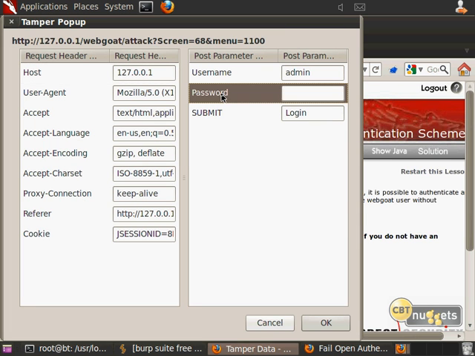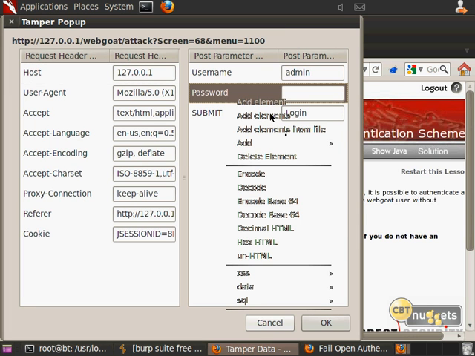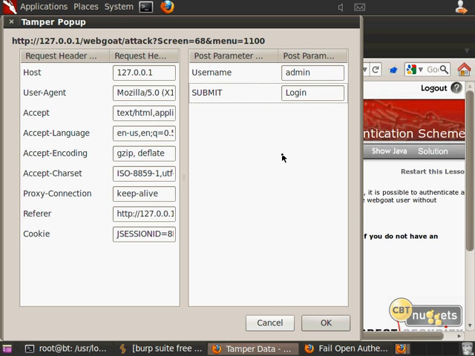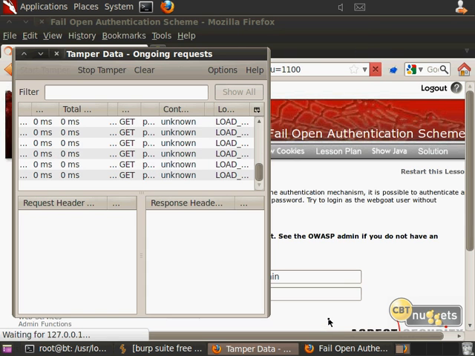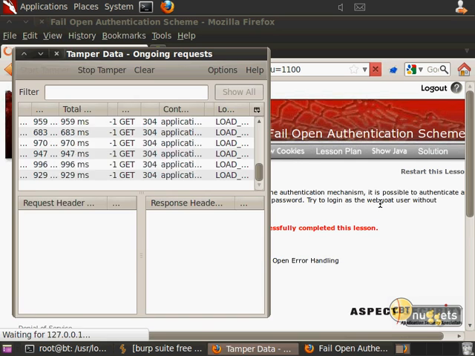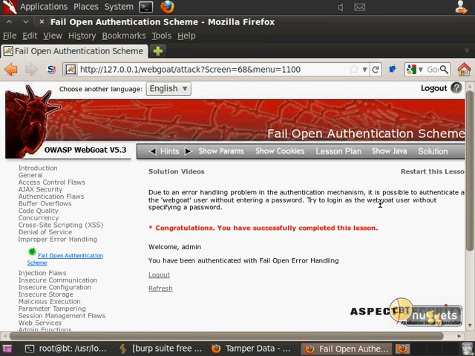But now I'm going to go up here to password, and look what I'm going to do here. Oh, that looks kind of weird. For some reason, the font or whatever is kind of hazy. I don't know why. But it says delete element. I right-clicked on password. Now I'm clicking delete element, and I click OK. And what happens? Welcome admin.